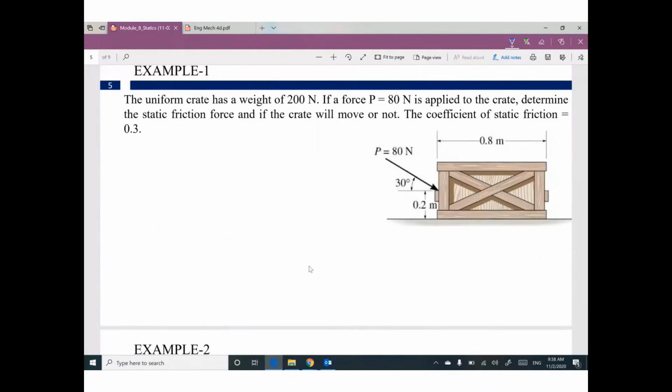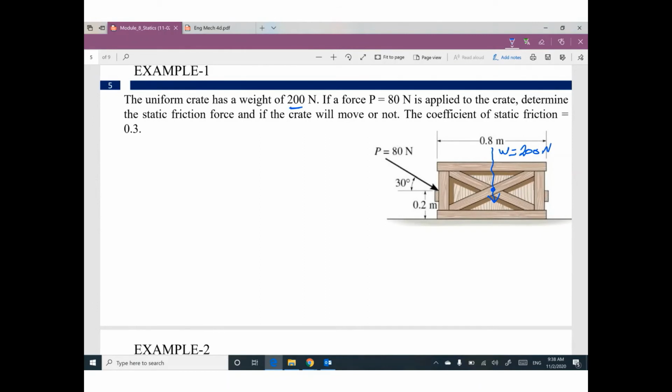We have a box or crate with a weight equal to 200 Newton. So at this centroid, I will have a weight like this, 200 Newton. And we have a force P equal to 80 Newton. But the 80 is not horizontal or vertical.